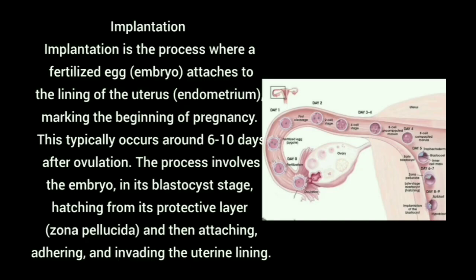At the time of embedding, that protecting layer is detached. Then the blastocyst attaches and embeds into the endometrium wall. In the blastocyst, the inner mass of cells turns into the embryo, and the outer mass of cells turns into the placenta. The placenta is covering the embryo until the child is born.